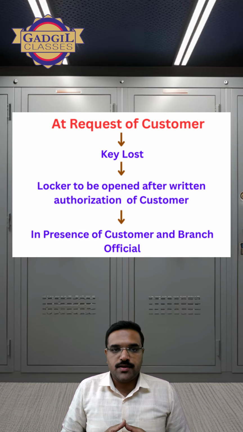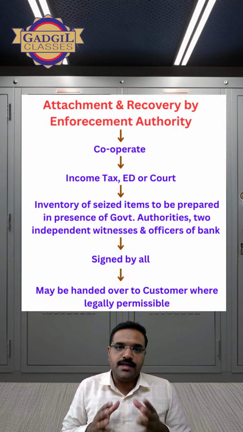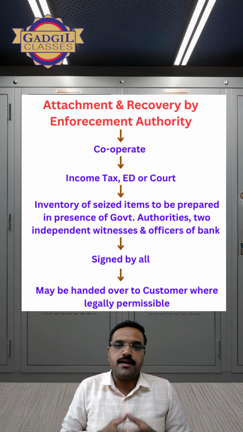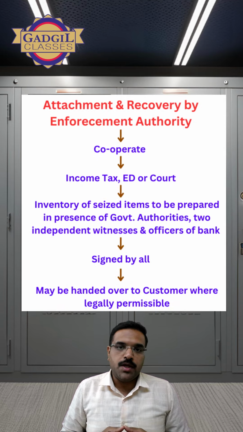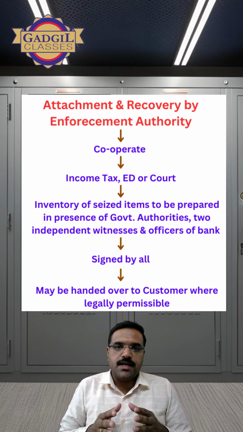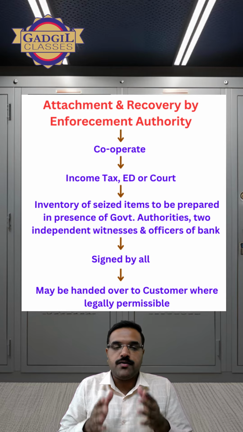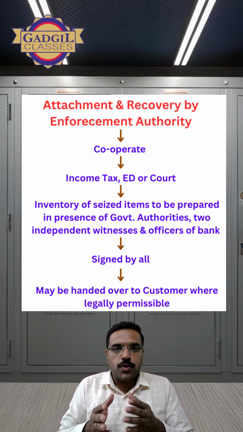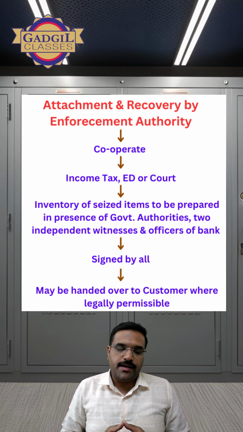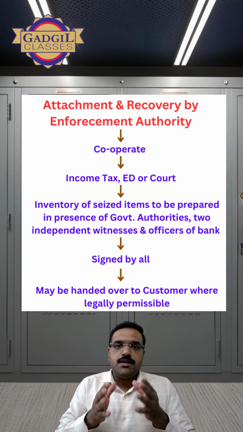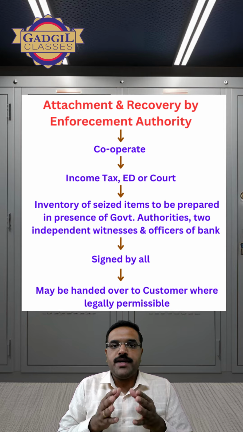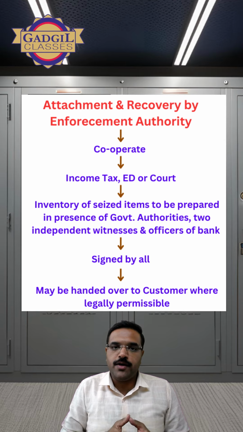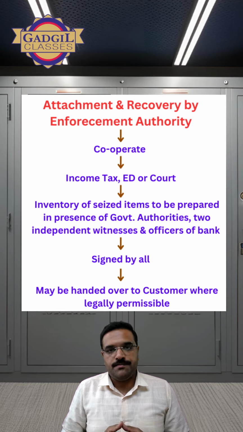The second case where the locker can be broken open is when there is attachment and recovery by the enforcement agency or the court. In such a case, the branch needs to cooperate with the authorities. The authorities can be income tax, court or enforcement department. Now in such a case, the break open process is to be carried out in the presence of the government officials, branch officials and two independent witnesses.